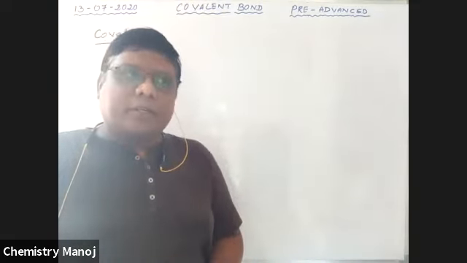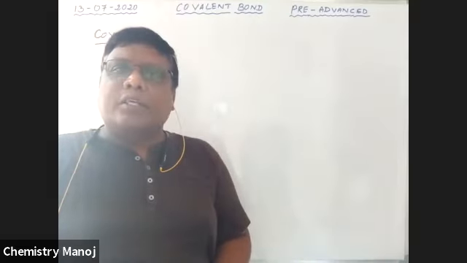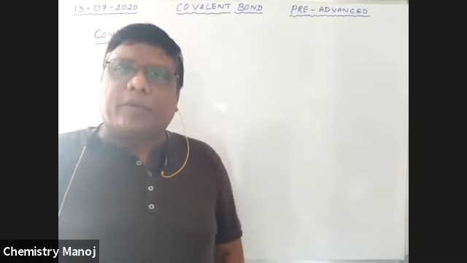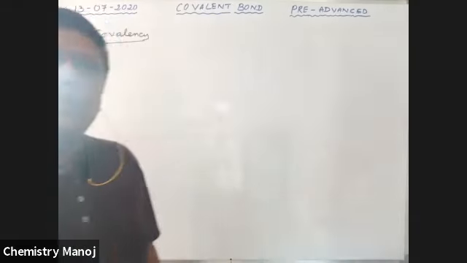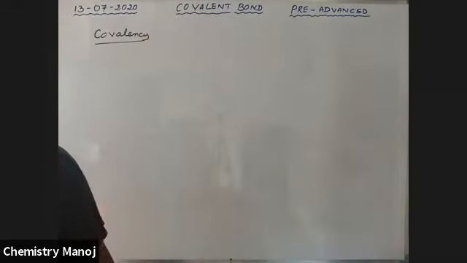What is covalency? That is the number of covalent bonds present between the atoms in a molecule, in a compound.